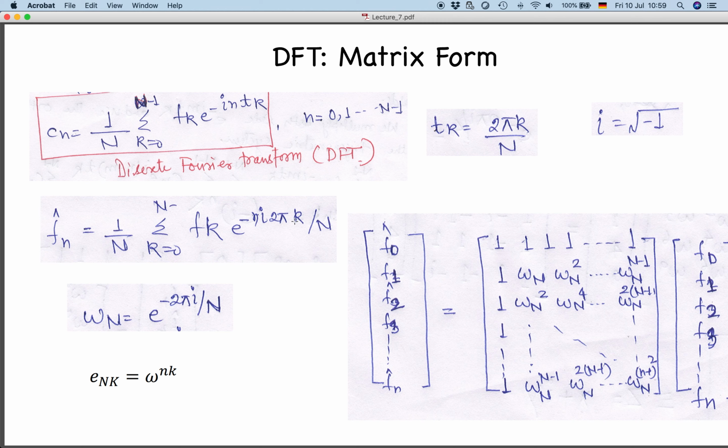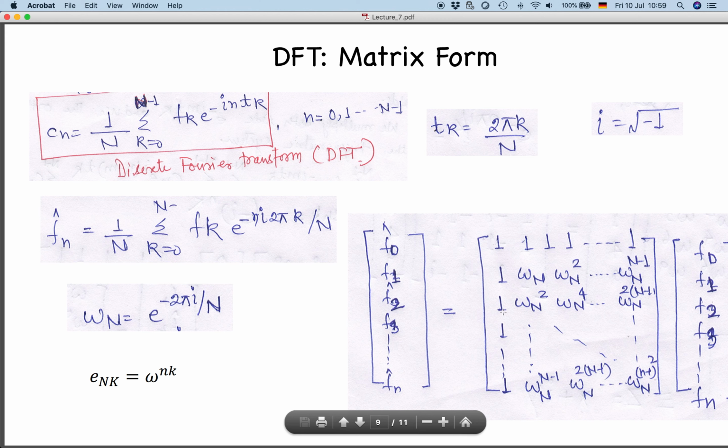We are multiplying it with the number of k's. Next time, you have n equal to 1 and k will start from 0, so this will be 0 corresponding to n equal to 1. K is also 1, so in this case n is equal to 1 and k is equal to 1, so this will be omega 1, omega n. Next time n is still 1 but k has become 2, so this will be omega square. Similarly, like this it will go up to n minus 1.